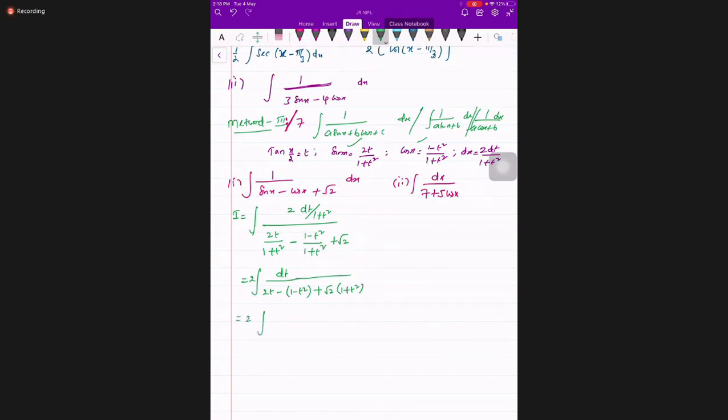Then this is what we have to simplify now. So dt divided by you will get root 2 plus 1 into t square plus 2t minus 1 plus root 2. This one, right? Yes, sir. If you take t square common, root 2 plus 1 plus 2 into t plus root 2 minus 1. So this is the quadratic function we got, correct?